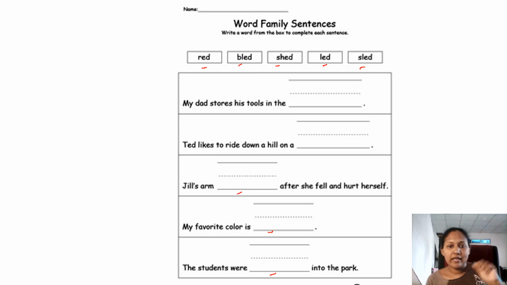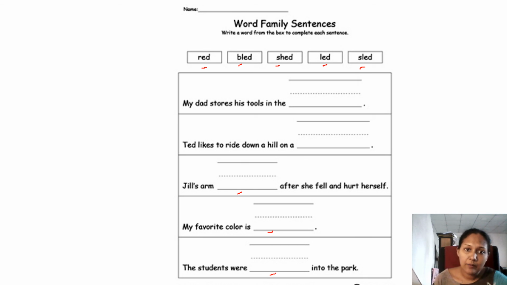So you can read the sentences once you have done the activity to improve your reading as well. How do we read? My dad stores his tools in the shed. Ted likes to ride down a hill on her sled.